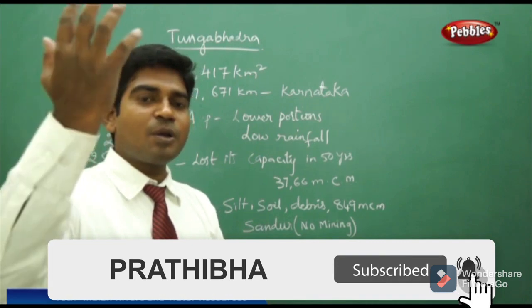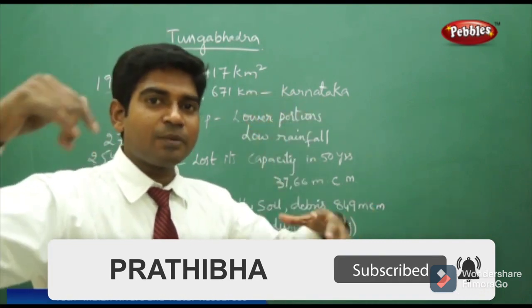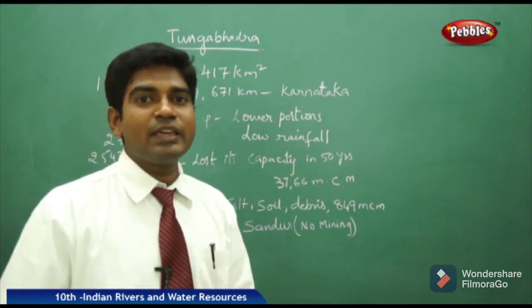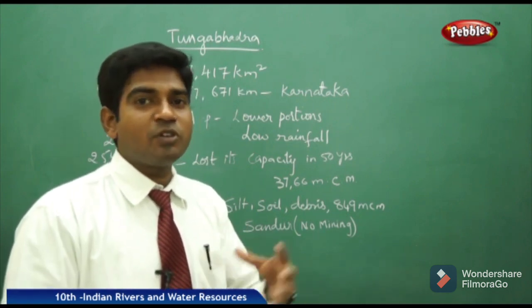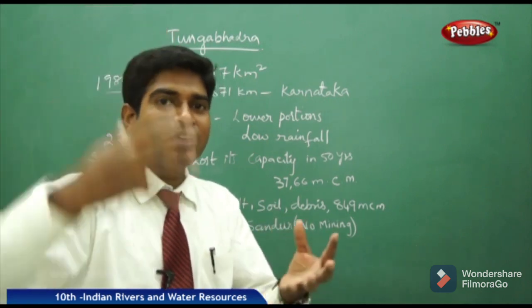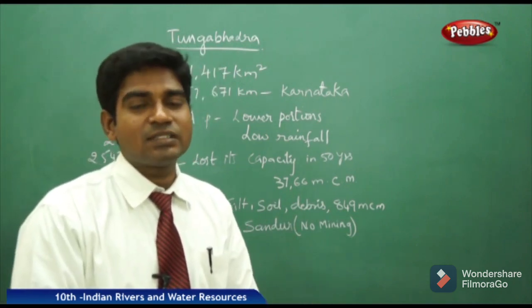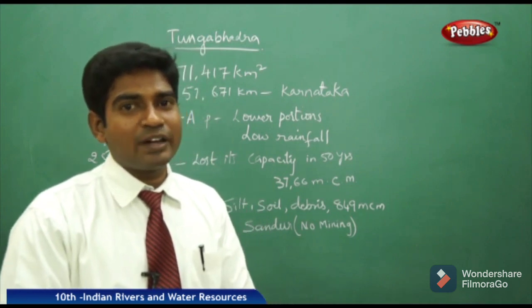And when it comes to the upper part, we only see the water levels. The soil which is settled in the lower parts of the dam has to be removed, and it's not possible to remove it because when the upper parts are filled with water, how can we remove the soil? It is very difficult and it's a challenging task. We have to address the Tungabhadra dam issue.